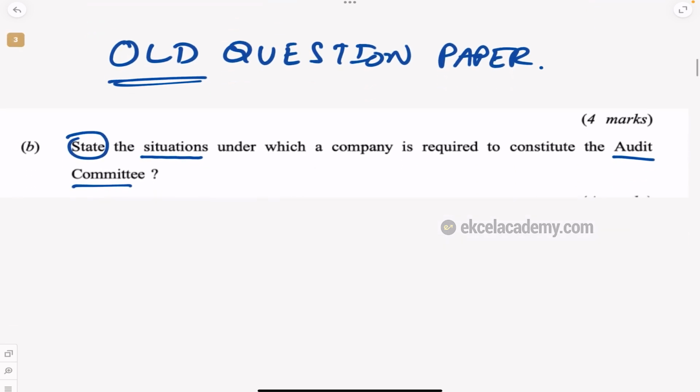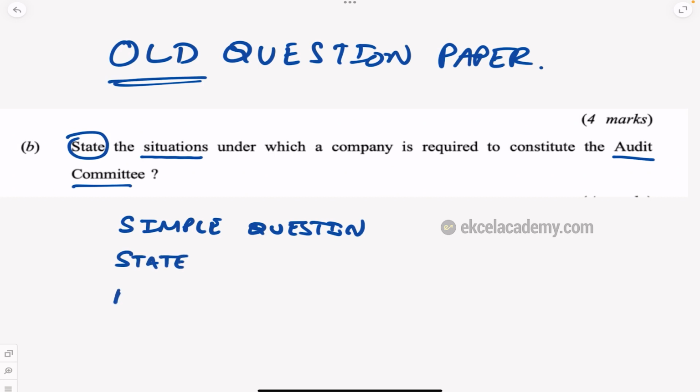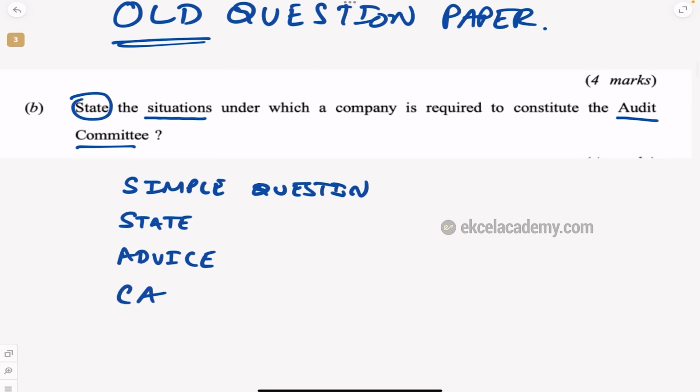See, when we say kind of question, it can be what we call a direct simple question. So they have a simple question and you need to write the answer. Or they can ask you to state, or to write an advice, or to quote case law, or to give the difference between.